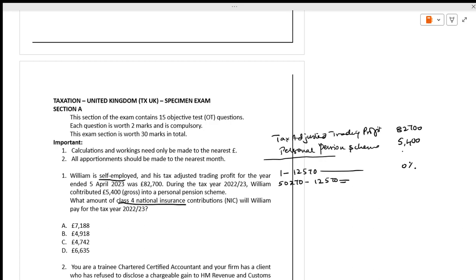The difference is 37,700, at the rate of, if you refer to the table, 10.25%. So 37,700 into 10.25% comes to 3,864.